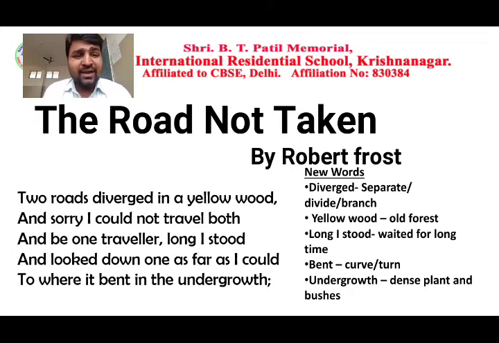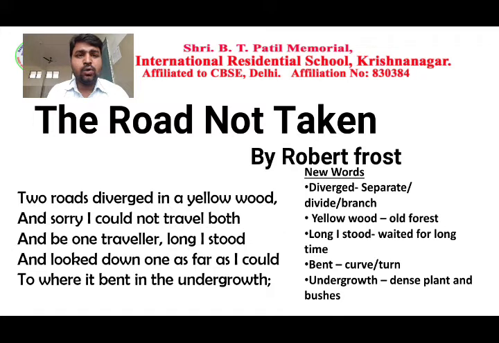Two roads diverged in a yellow wood, right? When the poet started his journey, he came to a point where there were two roads, and sorry I could not travel both and be one traveller. What was the poet saying? He has to choose only one path, not both paths.